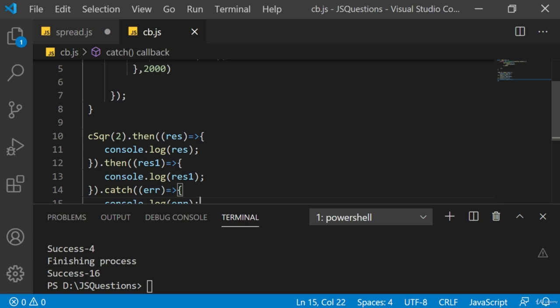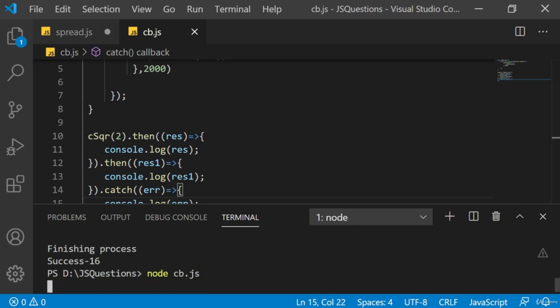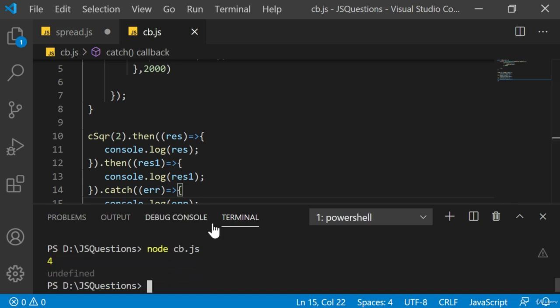But this will not work as well. Why? Let me discuss that. But first, we execute it and see what the output is. After 2 seconds, it did execute and returned 4. But for the next promise, it did not give us the result. The reason is that we need to return the promise from this then as well, because you want to move ahead, you want to have a next call of CSQR with this result.